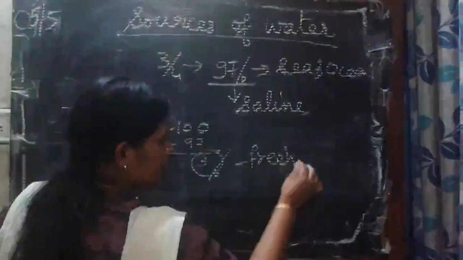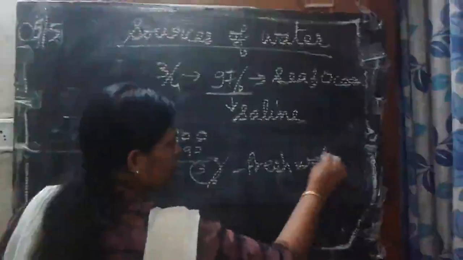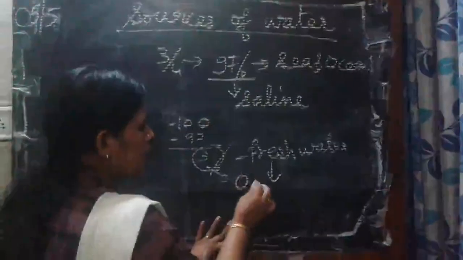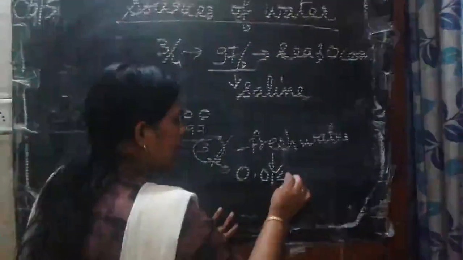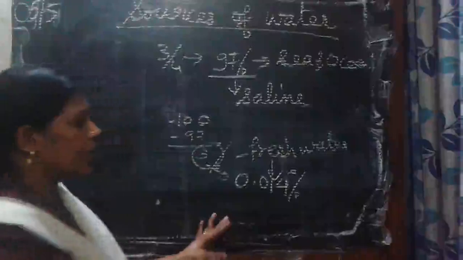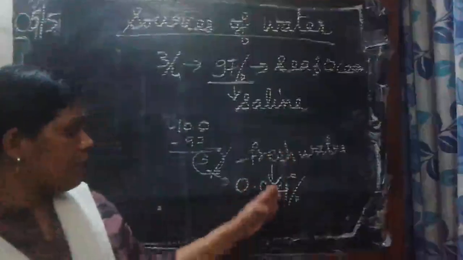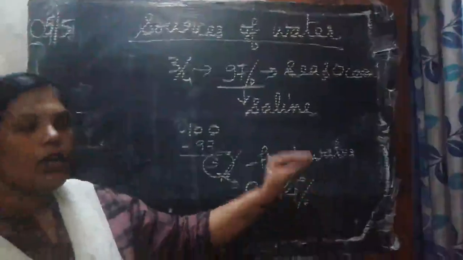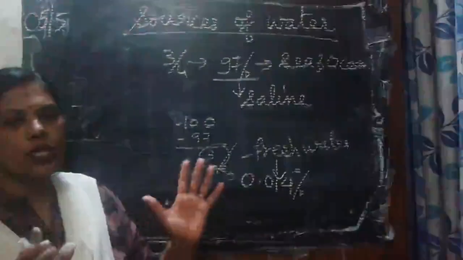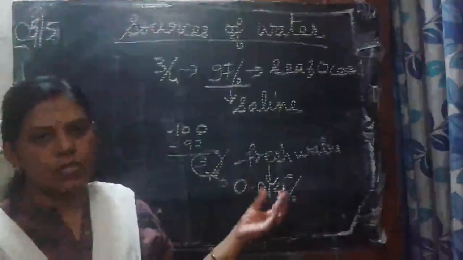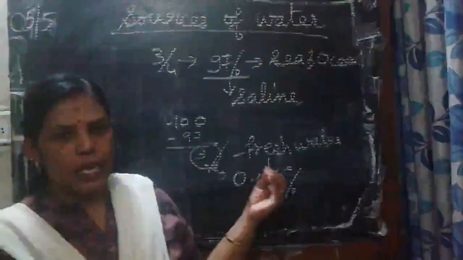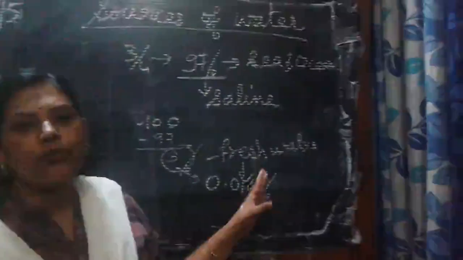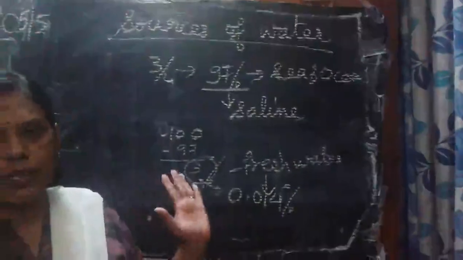And from this 3% again, only 0.014% we are getting as fresh water in usable form, and the rest of the water is in frozen form, that is in the glaciers or in the polar ice caps. So we are getting only 0.014% fresh water. Clear?